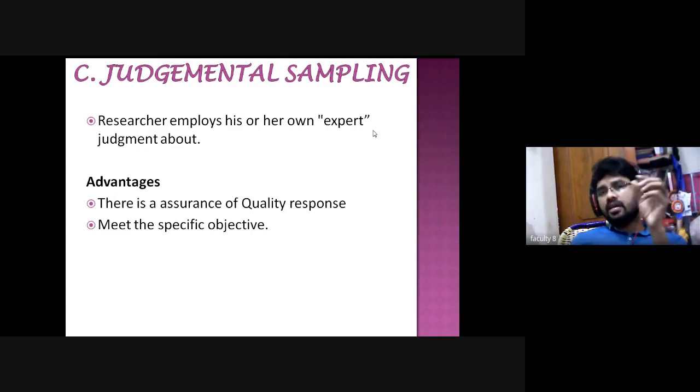See here, whatever they need, they will select those people only, right? In our subject, for example, BSc economics honors, if I teach only statistics, and whenever I'm teaching statistics I am not giving examples of where it can be applicable, where it can be used, is he a good person or not? But can they meet specific objectives?